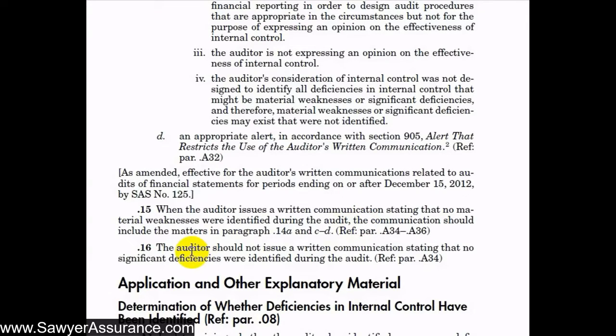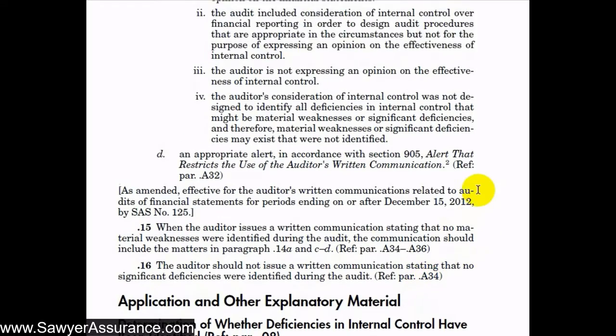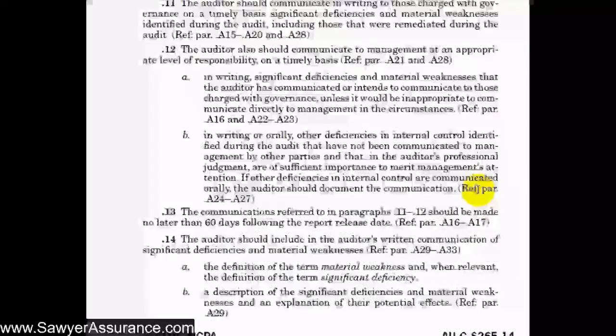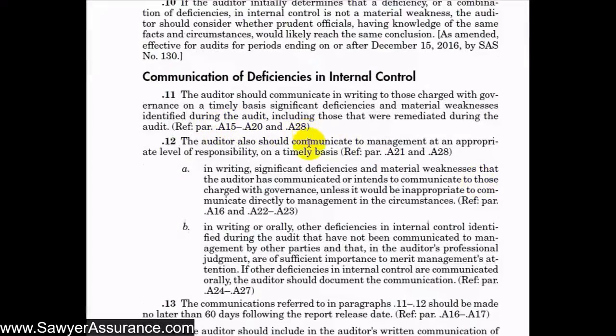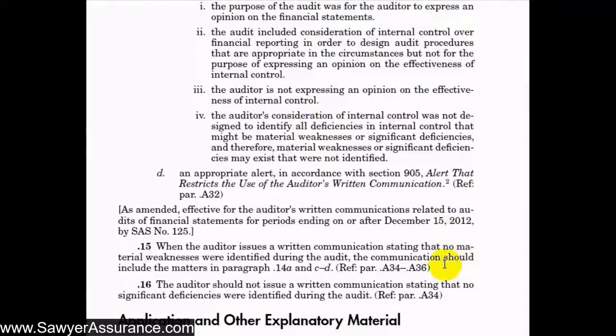And finally, we should not issue a written communication stating that no significant deficiencies were identified during the audit. And we'll see why here in a little while. But we've got a lot of explanatory material to go through here, starting with A15 all the way through about A36, it seems. So let's go down to those sections.